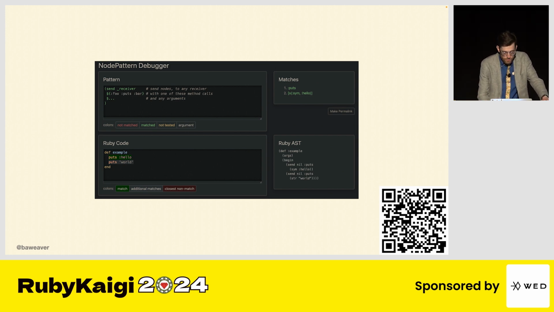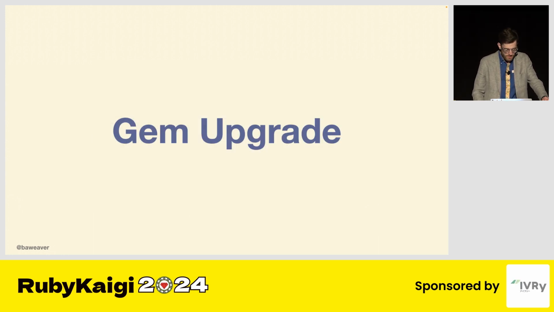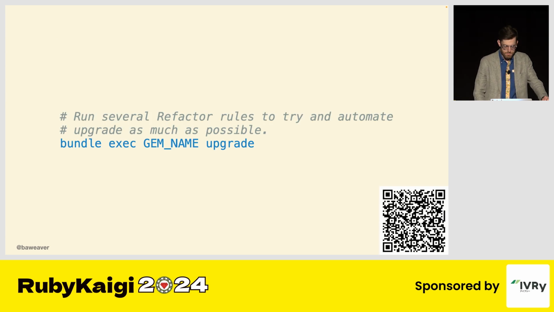Now, if we can manage to do this for pattern matching as well, I could see this becoming incredibly useful. Let's say we went even further and said, I want to be able to automatically upgrade a gem, let's say Rails. How many of those upgrades are things like shift this syntax to that syntax as long as it retains the same shape? What if we could just run bundle exec gem name upgrade? That might sound like a novel idea, but Ember.js and other languages have done this for years. Why can't we have it as well?